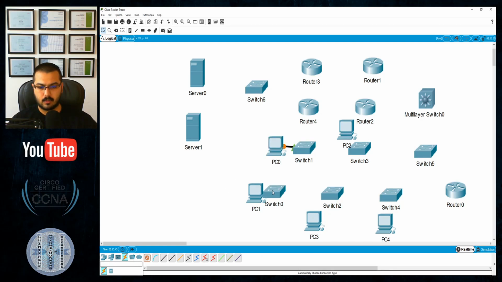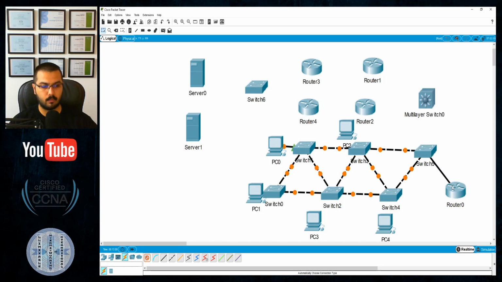For these switches, let's connect all the switches together in a ring topology this way. So all of them are in a ring topology right now. I would like some redundancy, so I will make sure that if some port failure happens, then no problem. I would like to connect this guy here directly, and since 100 megabit per second fast